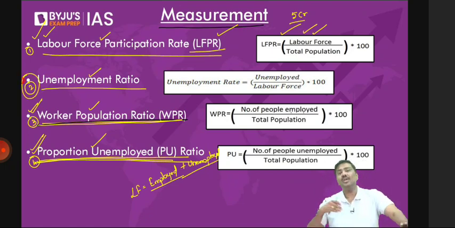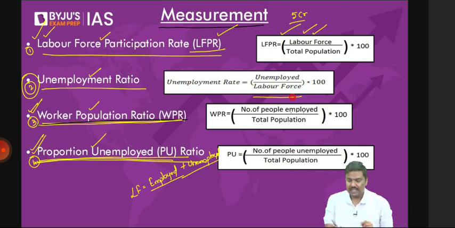What is unemployment ratio or unemployment rate here? We are not going to consider the total population. We are going to consider only the population which is willing to work, that is the labor force. So total labor force is considered. Out of the total labor force, how many people are actually searching for the jobs but they do not have the jobs? That percentage is called as an unemployment rate.